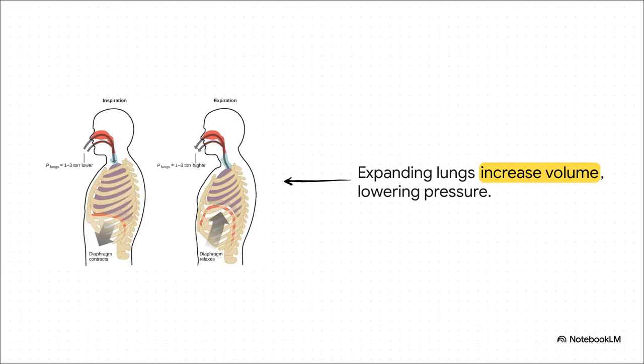Now that we know what pressure is, let's talk about the rules of gas behavior. What's totally wild is that your own body is literally proving Boyle's law every single time you take a breath. When you inhale, your diaphragm contracts and pulls downward. That expands your chest cavity, right? Which increases the volume of your lungs. Because that exact same amount of gas is suddenly in a larger space, the internal pressure drops. The higher atmospheric pressure outside then just pushes air right into your lungs to balance the whole thing out. And exhaling is just the exact reverse of that process.